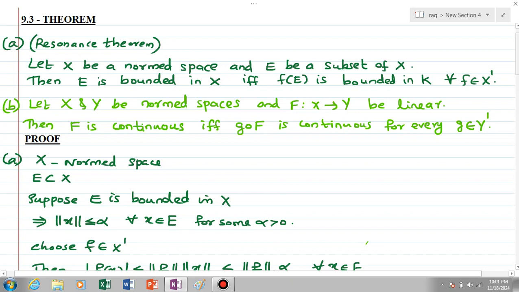Welcome all. Now we are going to discuss Theorem 9.3. This theorem has two statements, and the first one is called the resonance theorem.